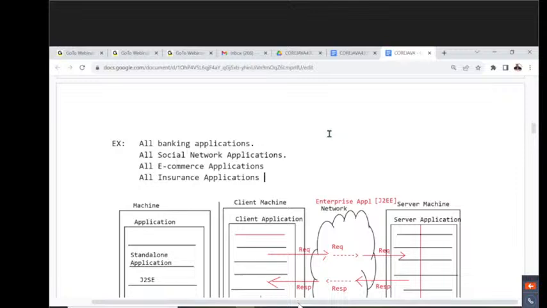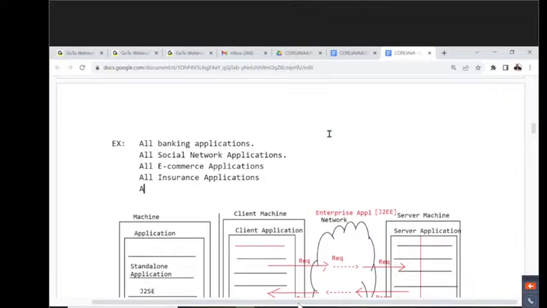For it also some application is going to be there. Bajaj insurance is available nowadays outside. Tata insurance is available nowadays outside. All these are insurance related applications. They are also enterprise applications. Observe carefully. Not only that, another one I'm telling you: all healthcare applications. All healthcare applications are enterprise applications only.